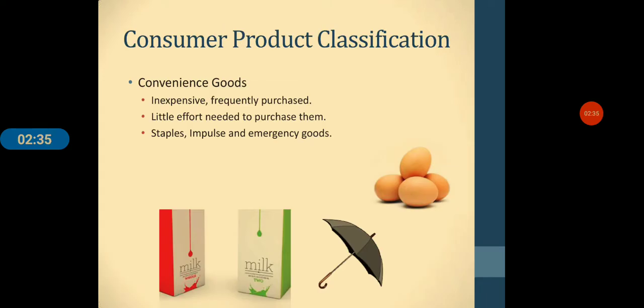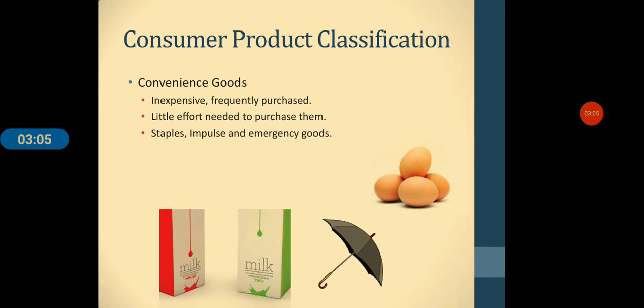Now, what are convenience goods? First classification of consumer goods. Goods that the customer usually purchases frequently, immediately, and with a minimum of effort. Example, soaps, newspaper, tomato ketchups, vegetables, fruits are all examples of convenience goods.